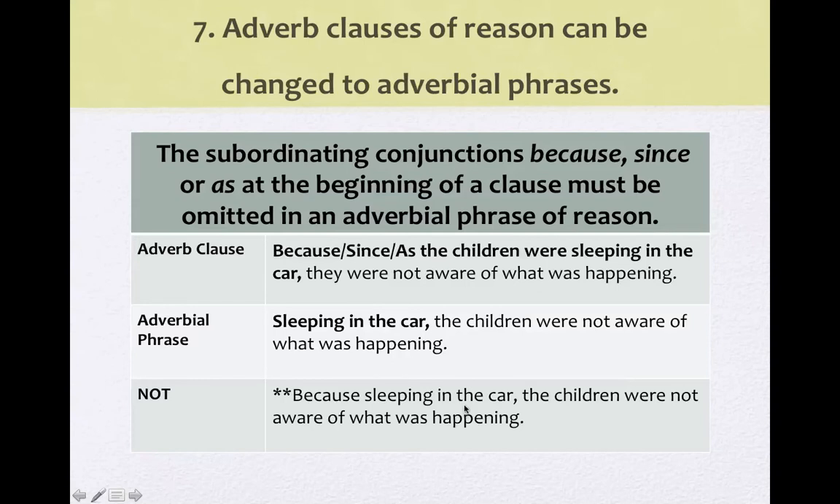In the case of subordinating conjunctions of reason like this, we do this adverbial phrase, we don't do this. We don't try to make an adverb phrase.